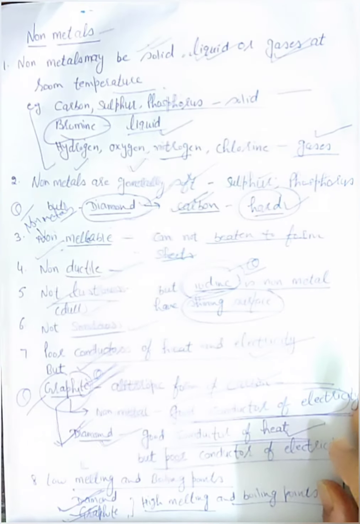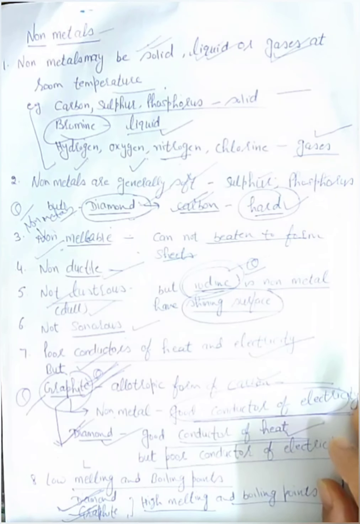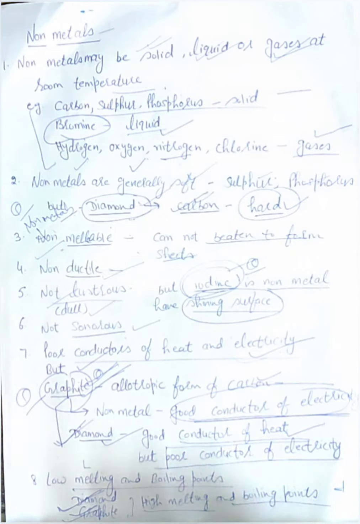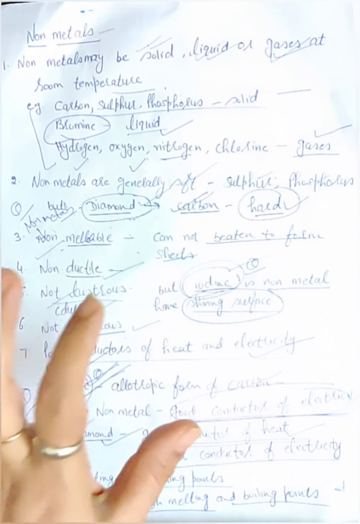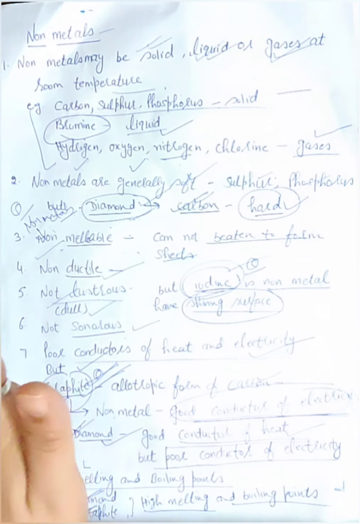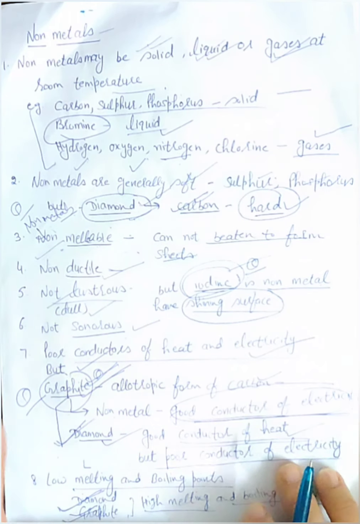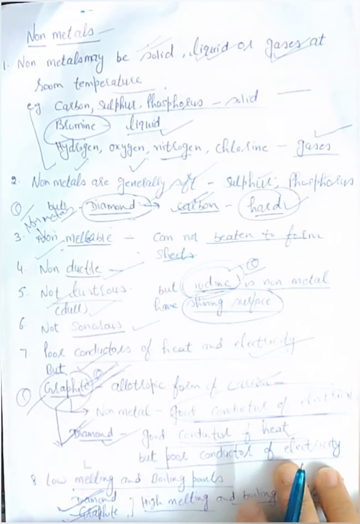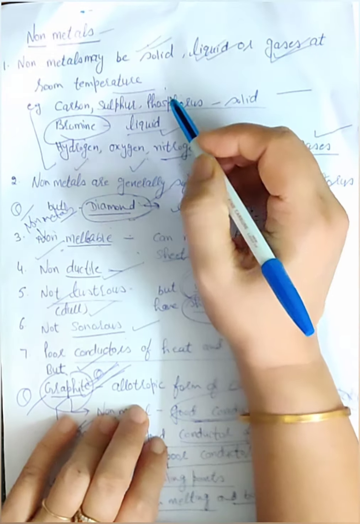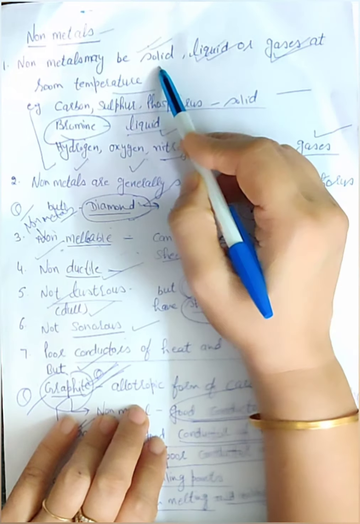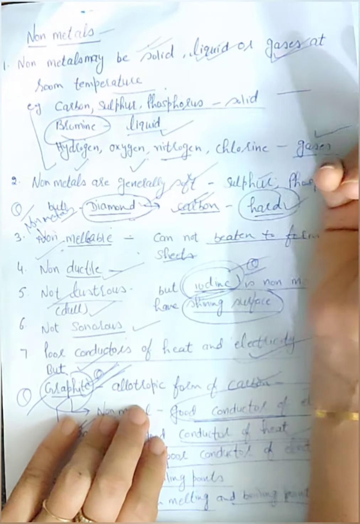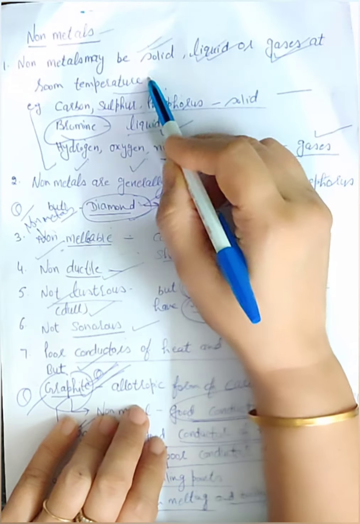Rest of the metals have a high melting point. This is all about the properties of metals. Now the next is the properties of non-metals. Non-metals means these do not have the properties that metals have. If the metals are solid, then the non-metals exist in all three states. A non-metal can be solid, liquid, or gas at room temperature.